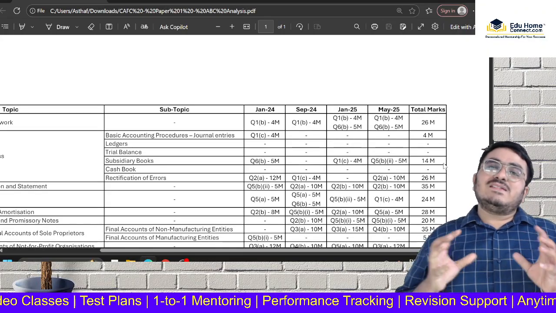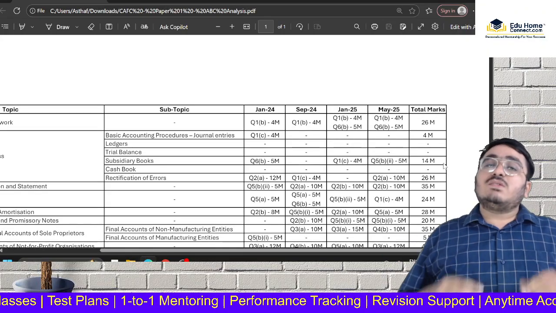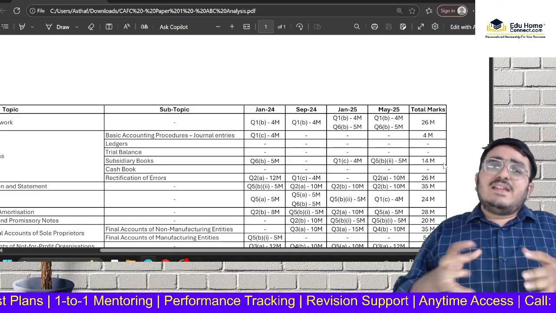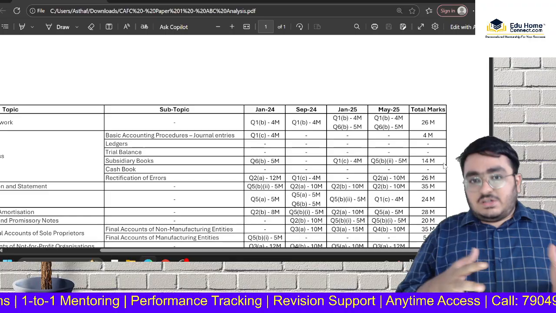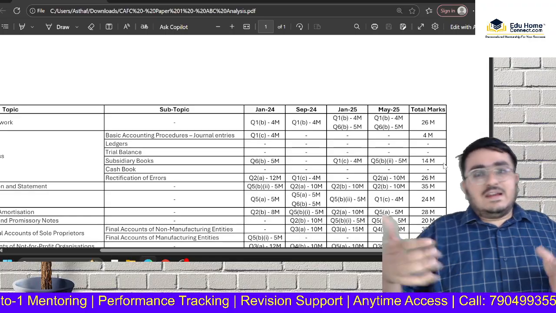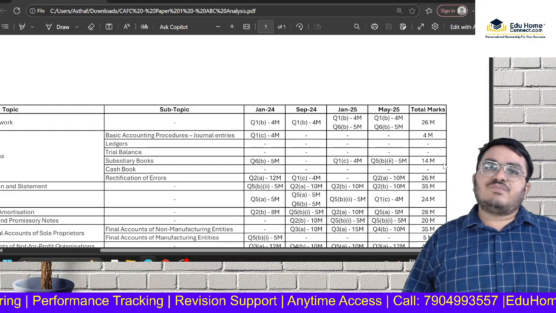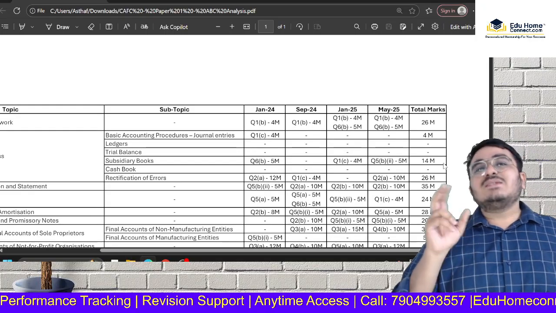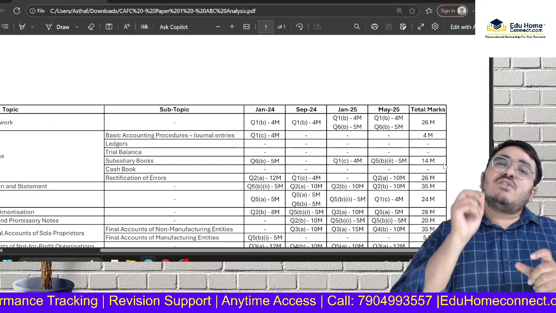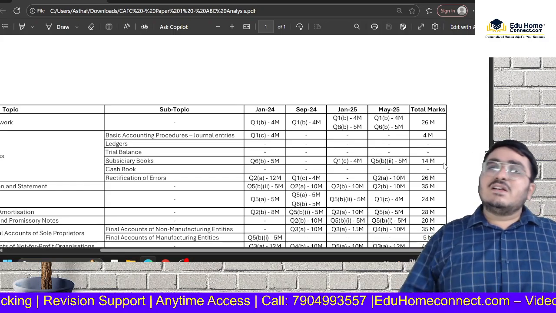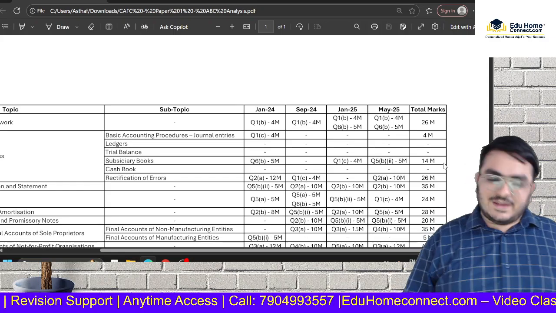Today we'll be diving deep into a very important topic about a subject which many students are scared of, that is accounts. They think accounts is a very big subject, which as it is, we have in 3 levels, and they also think for CA Foundation also the portions are too much. See, I understand hard work is the key, but if we mix a pinch of smart work in hard work, then you can come out with flying colors. So that pinch of smart work we'll be doing today.